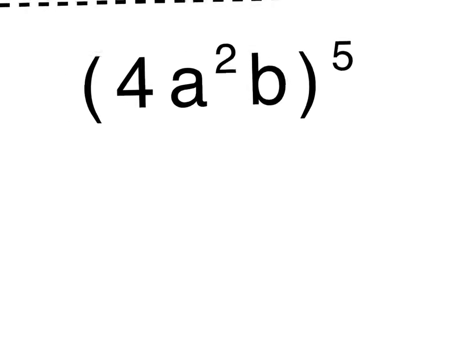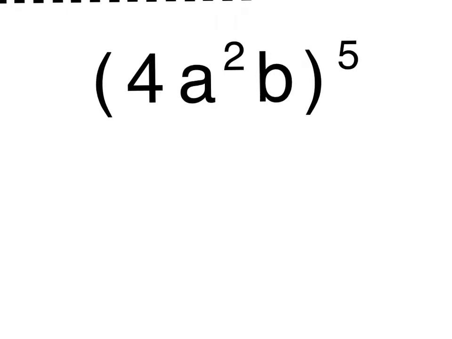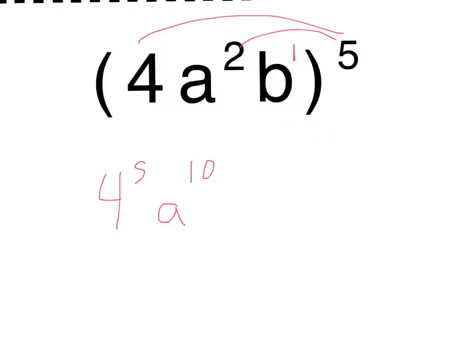Okay, now let's try this guy. If you distributed him, we would have 4 to the 5th. And then a squared times 5. 2 times 5 gives us 10. So we have a to the 10th. And then b to the 1st times 5, that would give us b to the 5th.